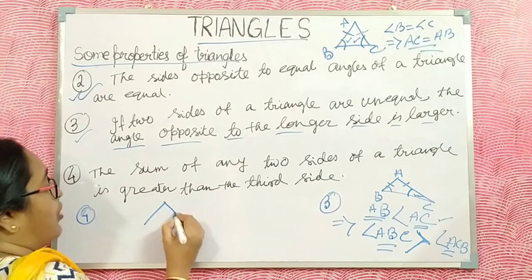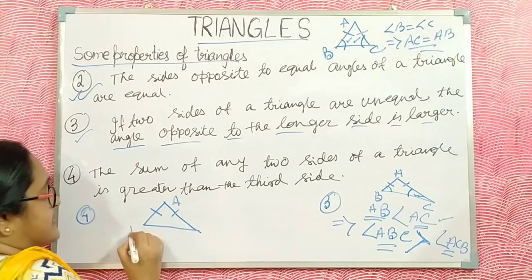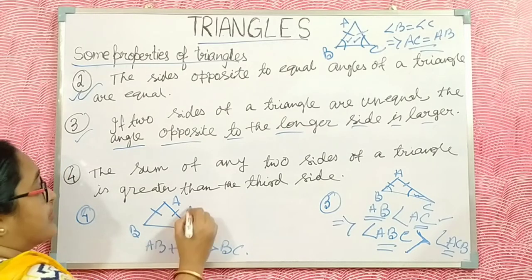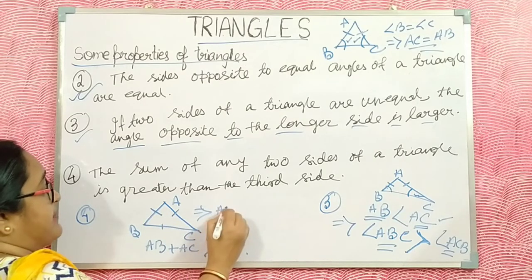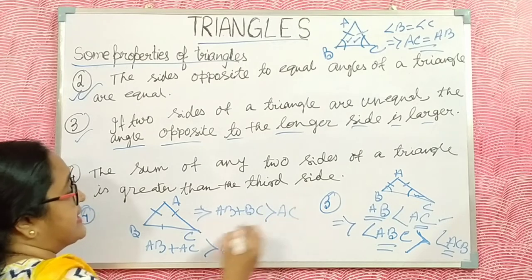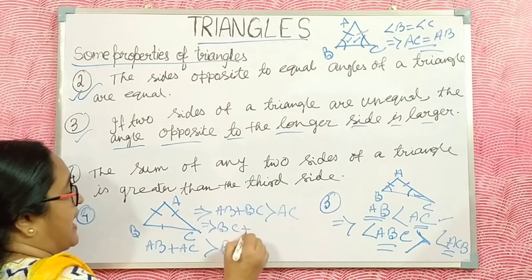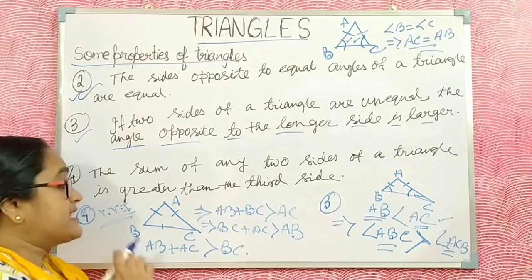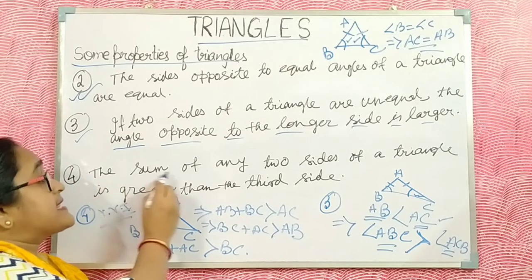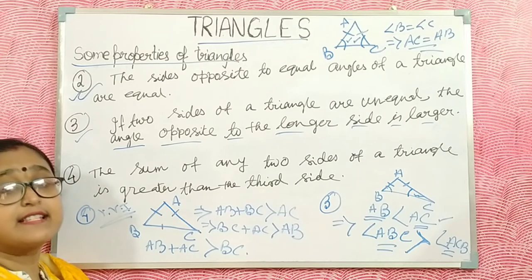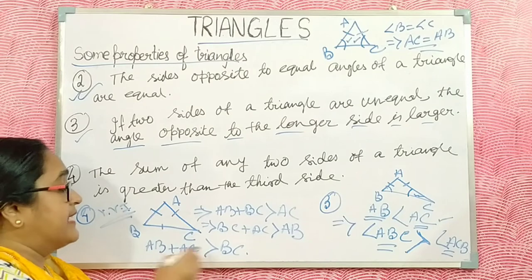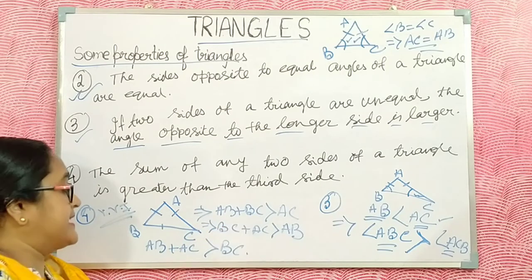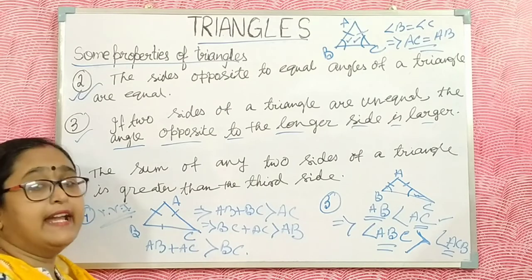AB plus BC is greater than AC, and BC plus AC is greater than AB. Then AB plus AC is greater than BC, AB plus BC is greater than AC, and BC plus AC is greater than AB.